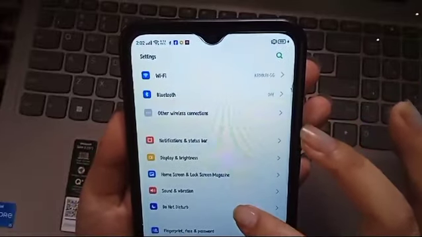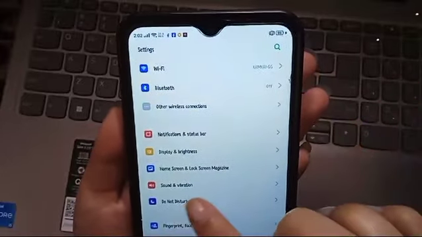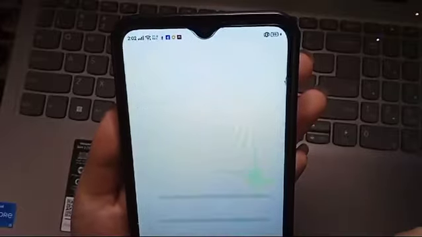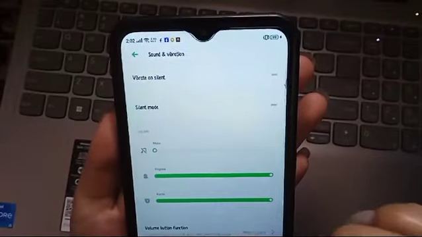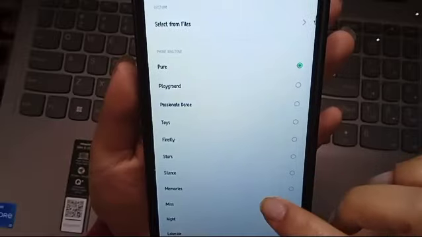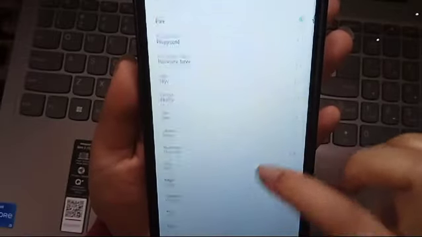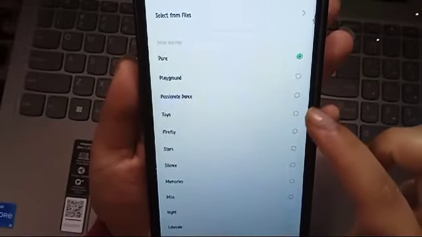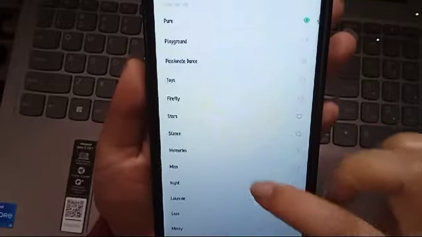Then we have to click here on sound and vibration, click there, and then here you will see a ringtone. So now you see here the ringtone, so click the ringtone. Then you can add any ringtone that you wanted. Here you can click any ringtone.